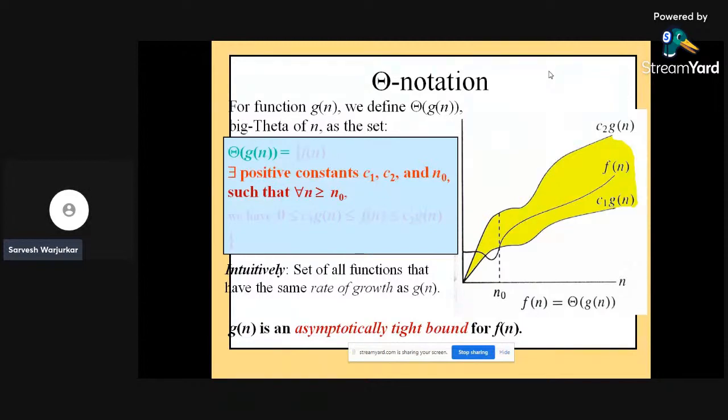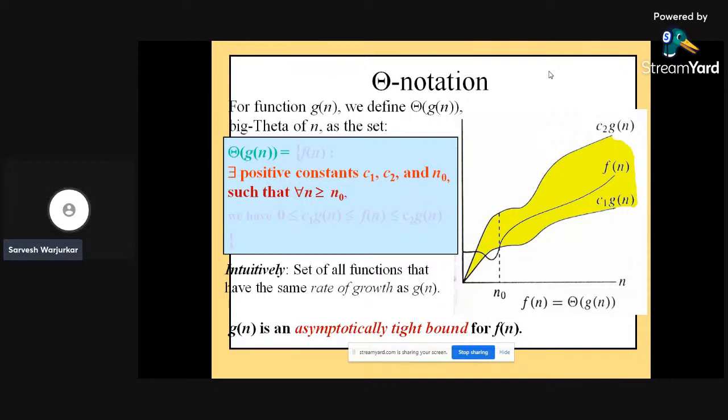That means 0 is less than or equal to C1 of g of n, which is at the bottom, and in between there is a function which is greater than C1 of g of n, but less than C2 of g of n. In other words, the function resides in between the two constants, C1 of g of n and C2 of g of n.